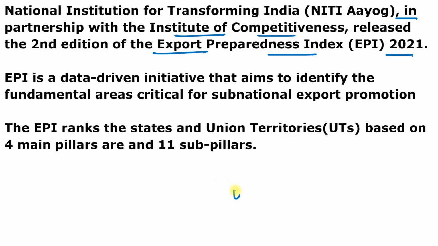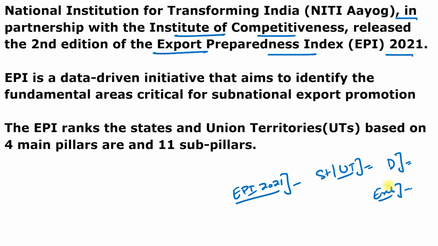This second edition of Export Preparedness Index 2021 is a comprehensive analysis of India's export achievement, and the index can be used by the states as well as the union territories to benchmark their performance against their peers and analyze potential challenges to develop better policy mechanism to foster export-led growth at the substantial level.